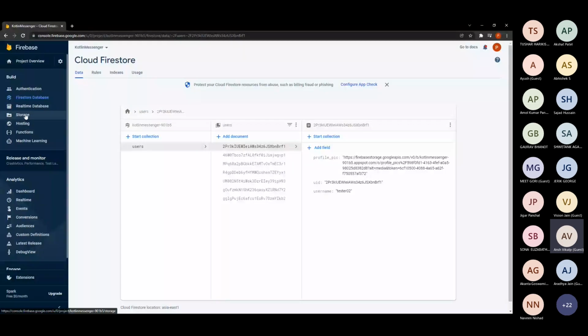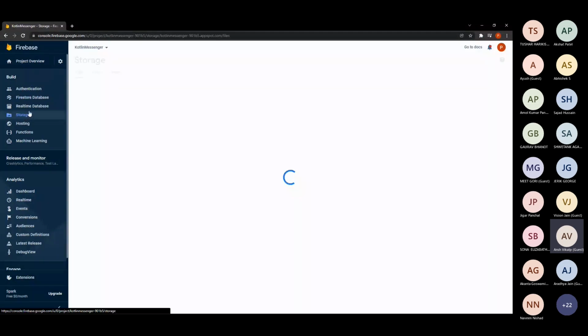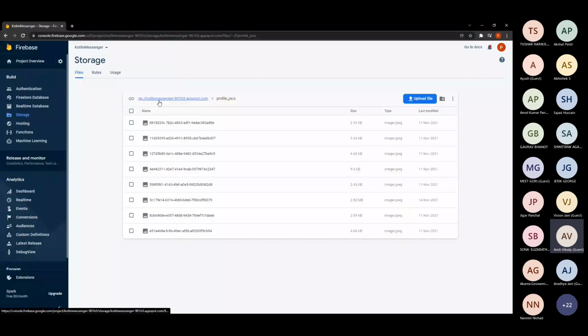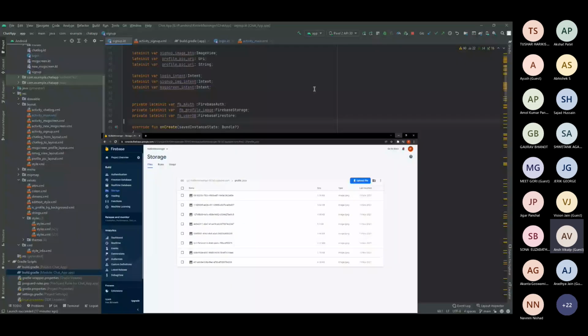Basically it's here. The storage, as you can see, is related to Firestore, and inside you can create the profile pics, and you just have to give this link, the GS link for Kotlin messenger. So you just have to get this particular link and paste it in Firebase. I will let you know how it is done. So let me just start.